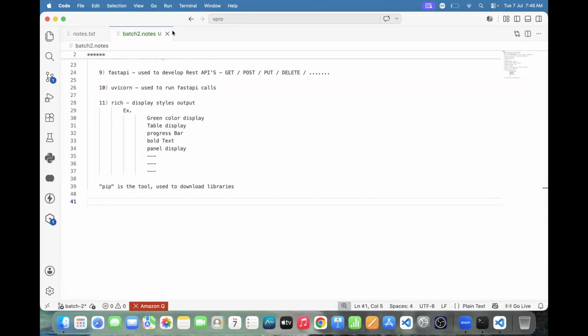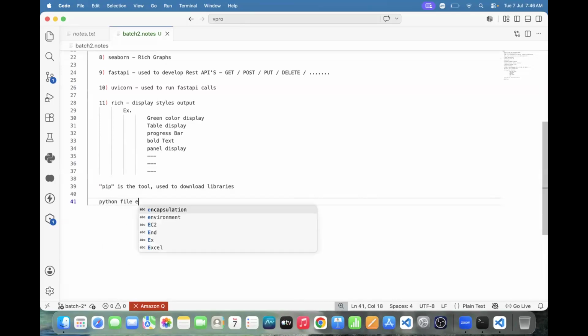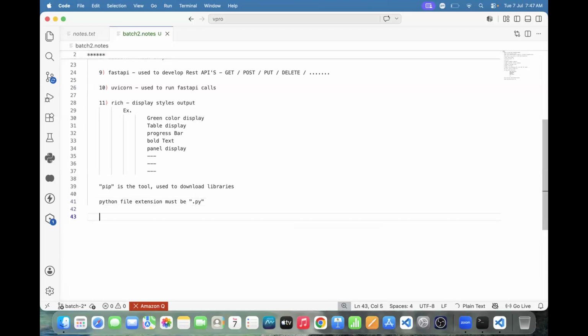Say this one: Python file extension must be .py. What is the extension? .py. And another thing, we should execute the code or not? Yes. How to execute the code? To execute the code, we will use either the python or python3 tool.